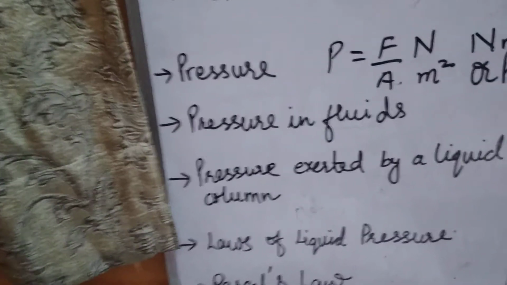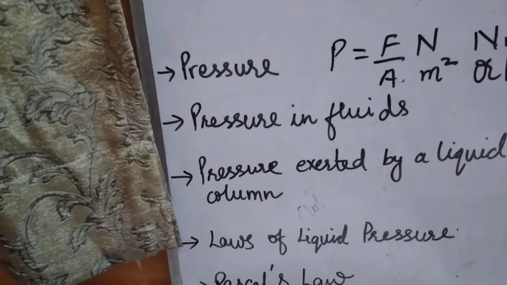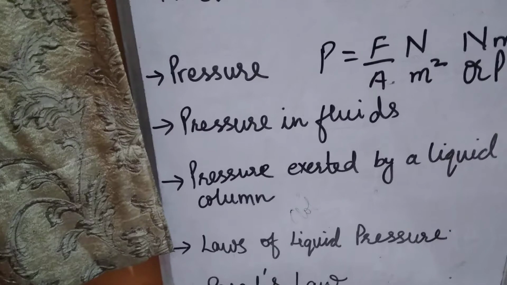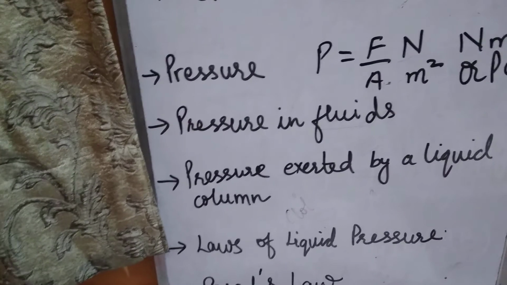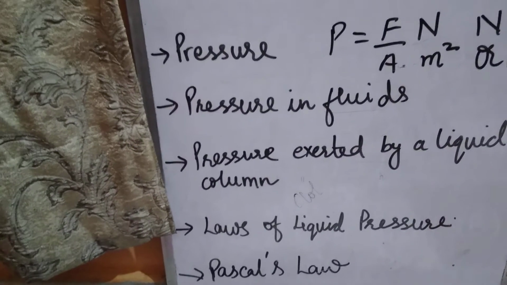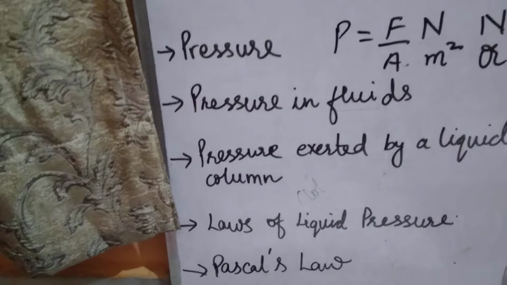That means a solid exerts its pressure on the bottom in the downward direction, whereas liquids exert their pressure on the walls of the container as well as on the bottom, because they have the ability to flow.